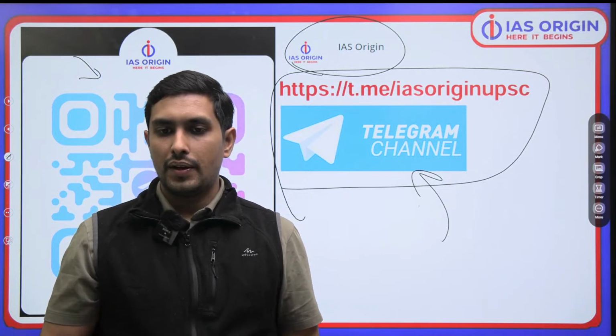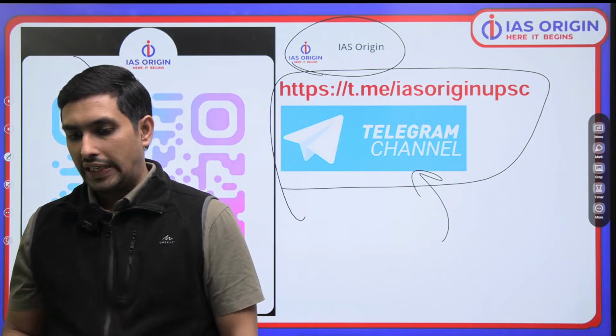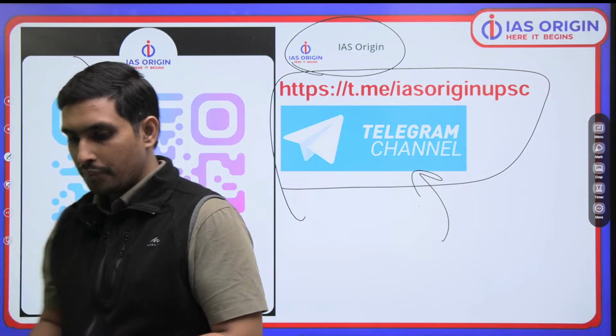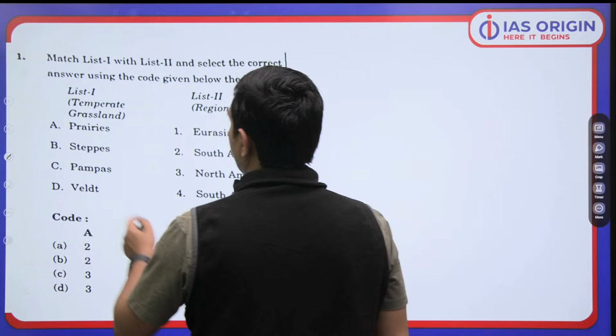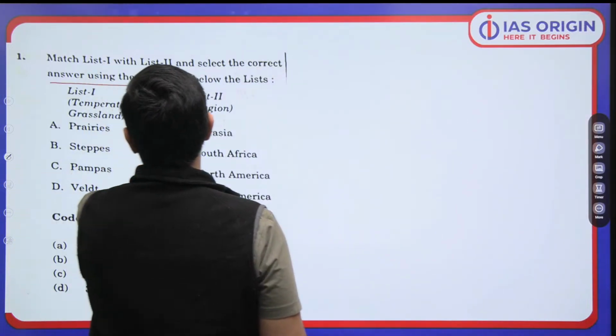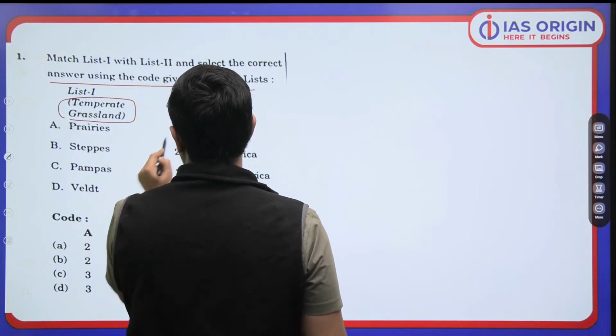शुरू करें. Now we go with the first question which is going on your screens. Everyone, सबसे पहले question से start कर रहे हैं. And there you go with the first question. The question says you have to match the following. We have some temperate grasslands, and then we have got the region. So how do you match them?